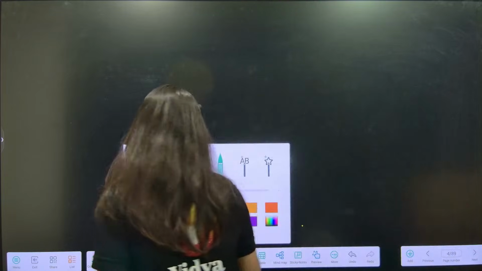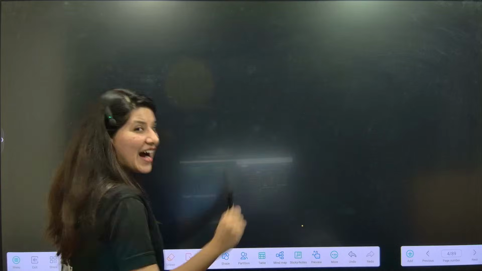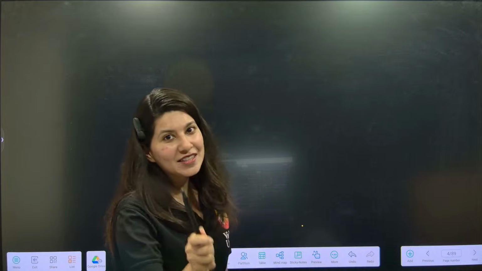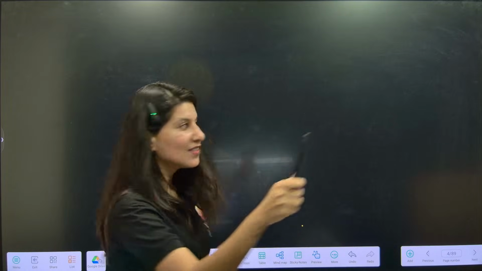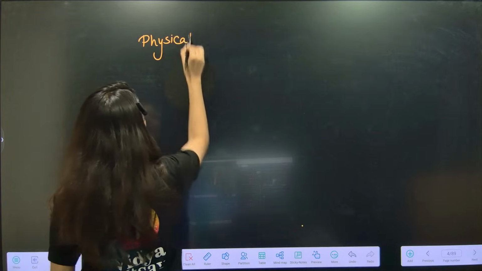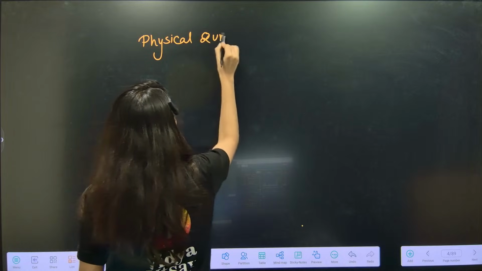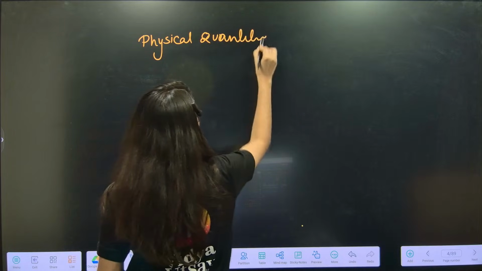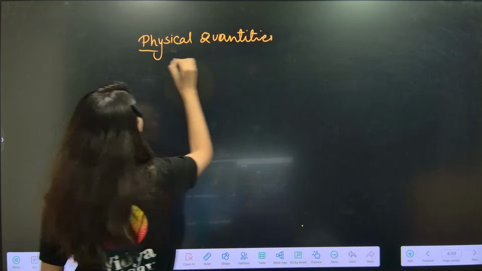So I know that the physics teacher has taught you scalar and vector quantity. Yes or no? Tell me in the chat box. Physical quantities are divided into two things.